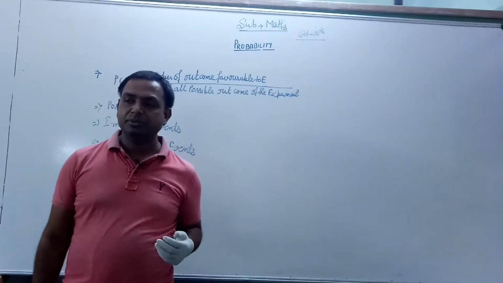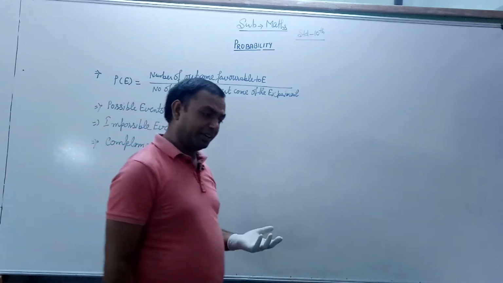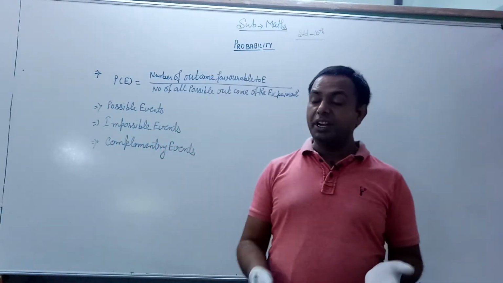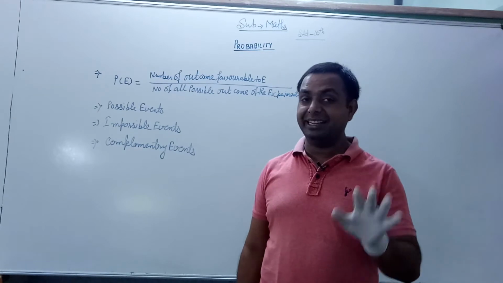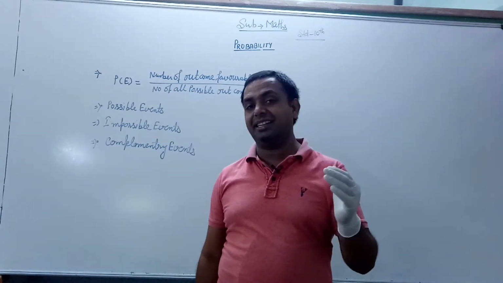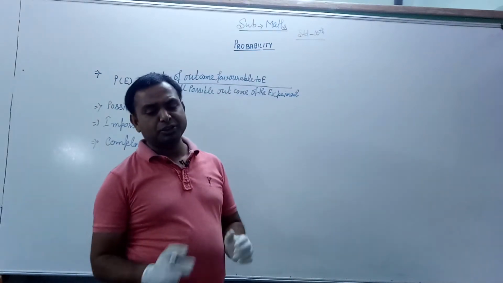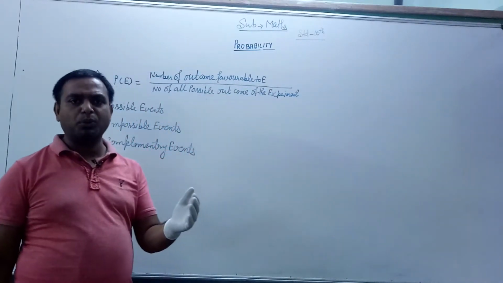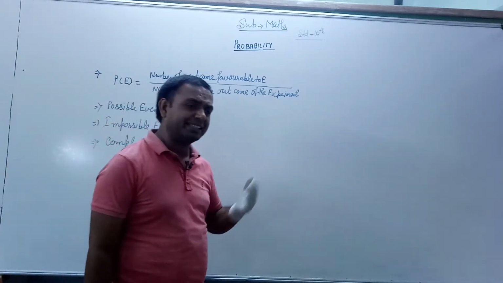Suppose that you give an examination of 100 marks and you want to find 101 marks out of the 100 marks. It is not possible. That is said to be an impossible event. Or you can throw a dice. In the dice there are the numbers 1, 2, 3, 4, 5 and 6.